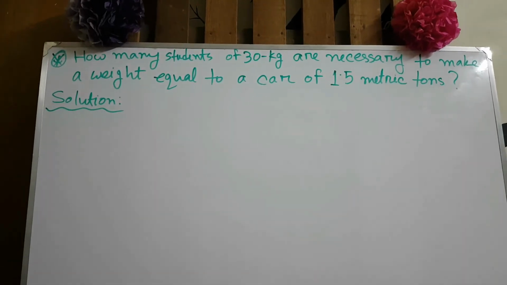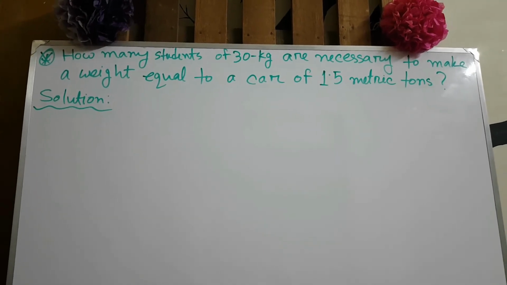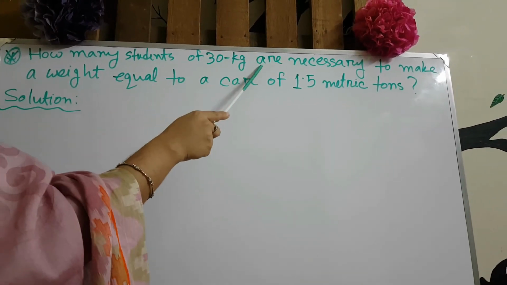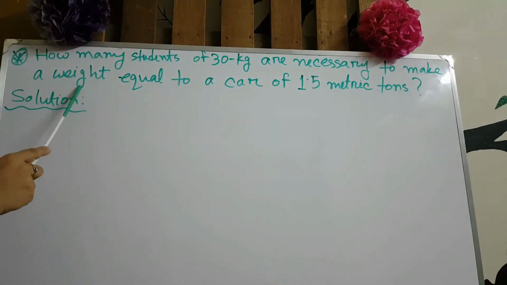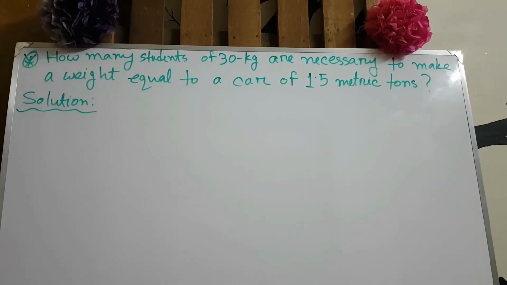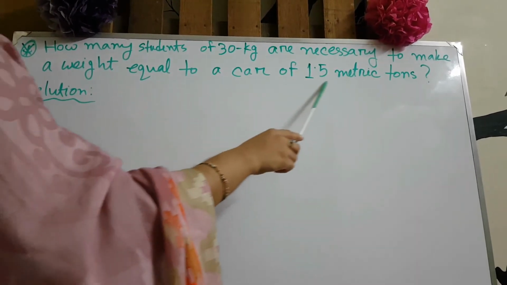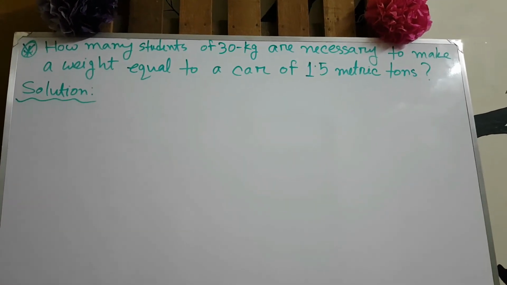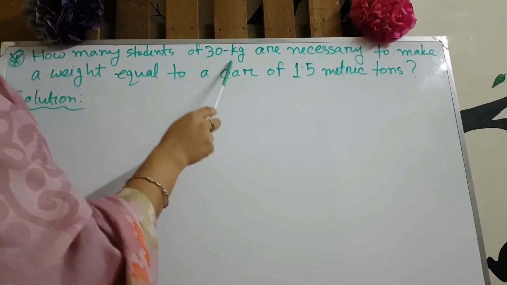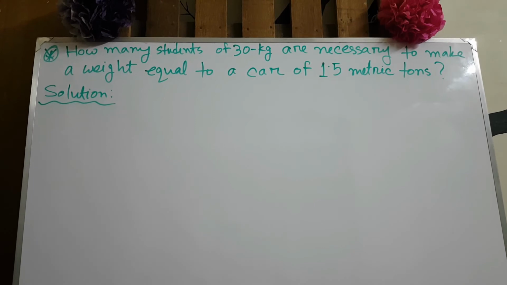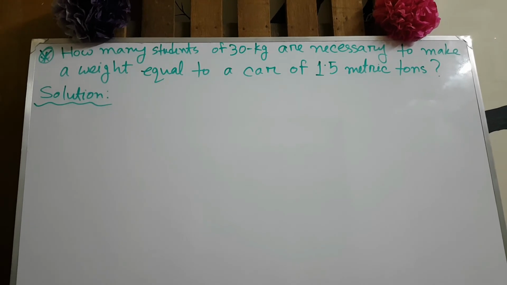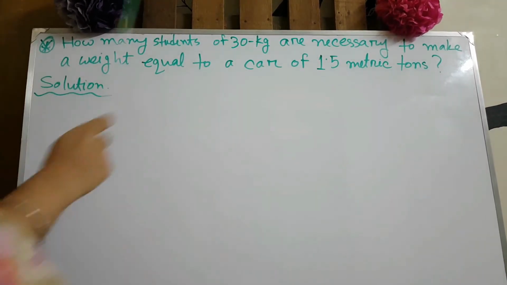So here is our third question, which is a word problem. Look very carefully. How many students of 30 kg are necessary to make a weight equal to a car of 1.5 metric tons? Okay, so here we have a car of 1.5 metric tons. First of all, we have to convert 1.5 metric tons into kg, because we have to convert all the units to the same unit.